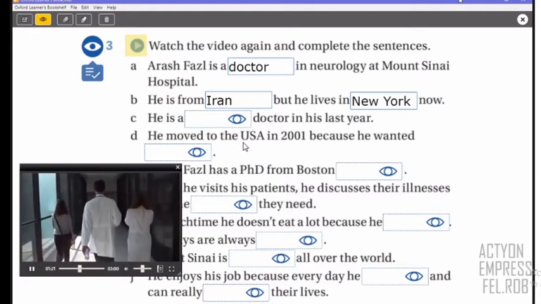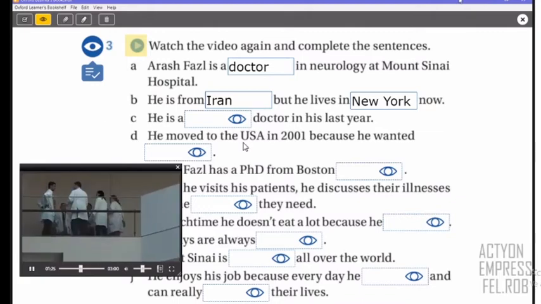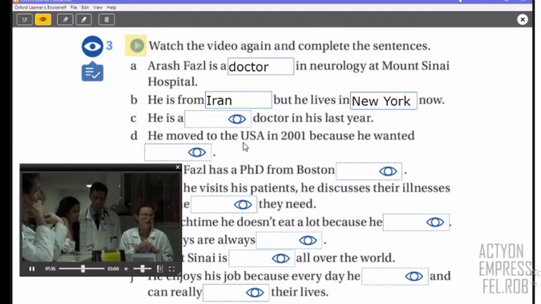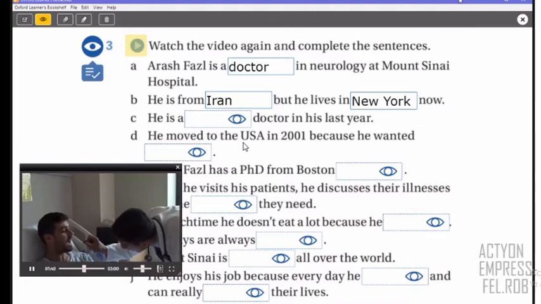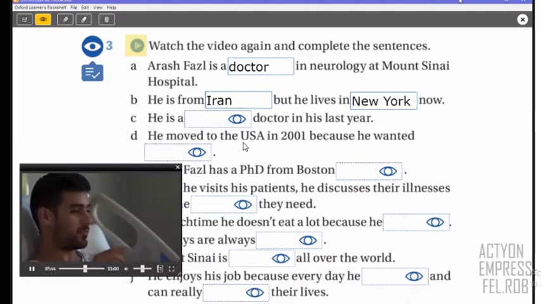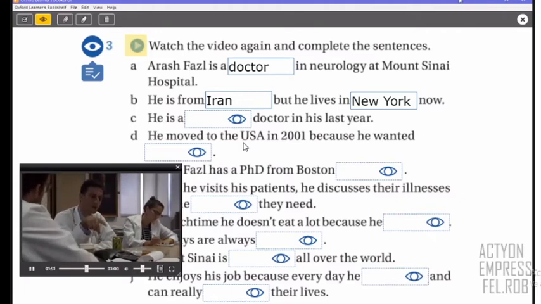So, what does he do each day? He usually gets up at 6:30 and leaves home at 7. He arrives at around 7:30. He checks the new patient list and talks to other doctors. Then he visits his patients. He discusses their illnesses and the medicine they need. He usually has lunch during his midday meeting, but he doesn't eat a lot because he doesn't have a lot of time.